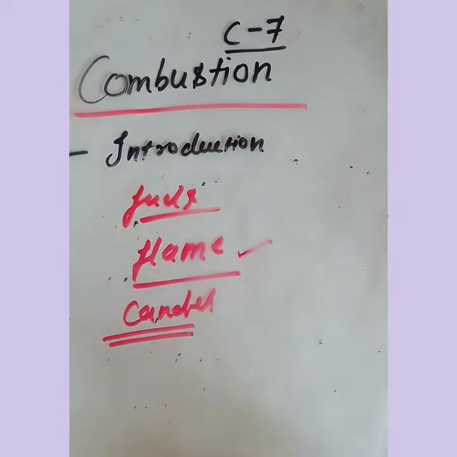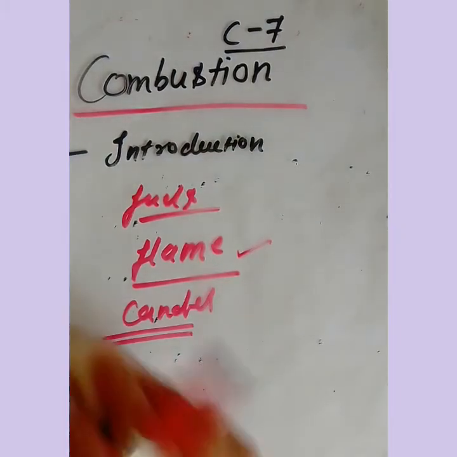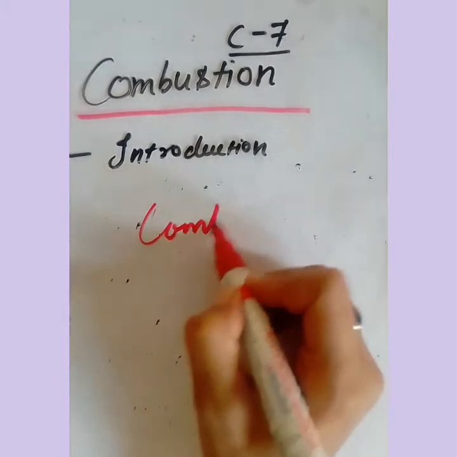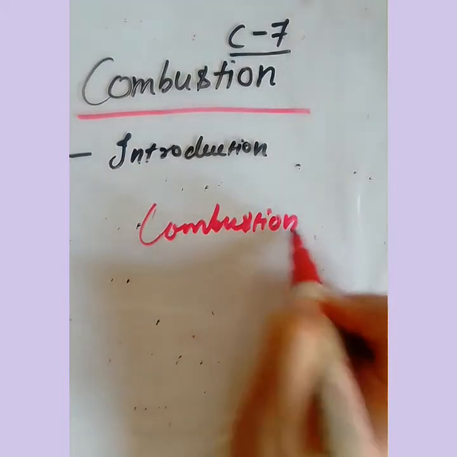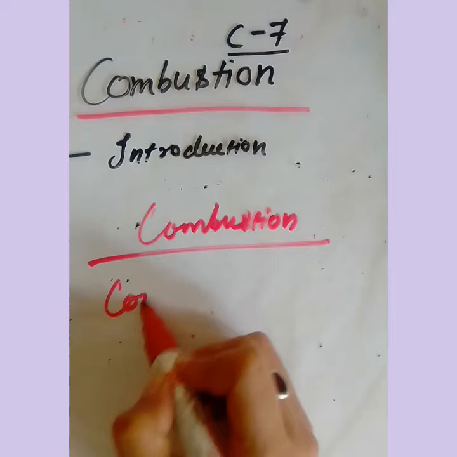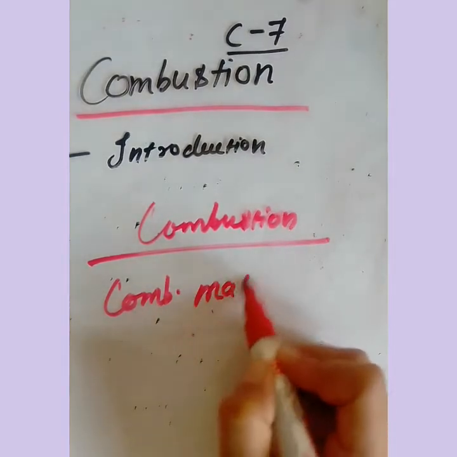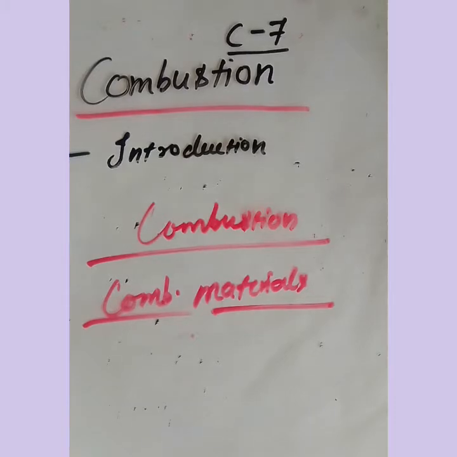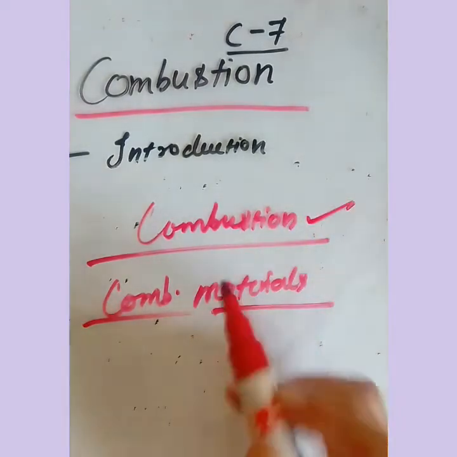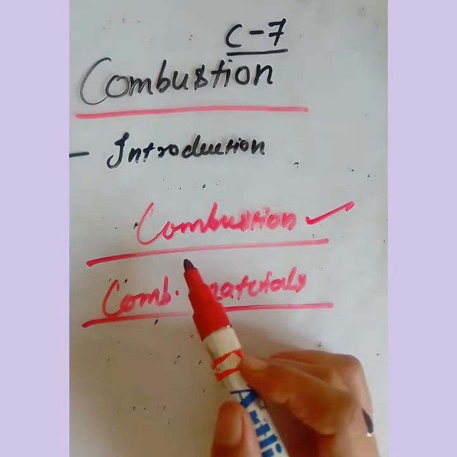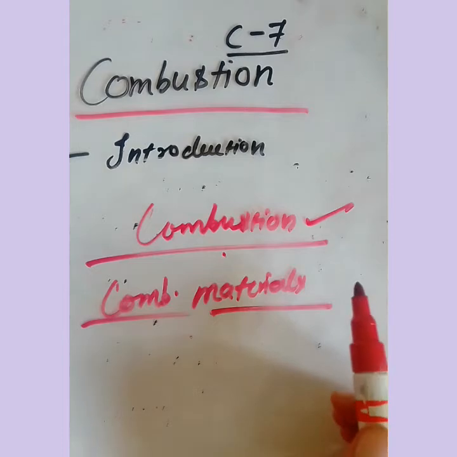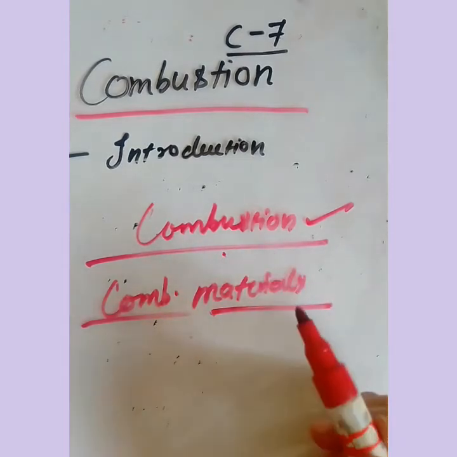Now what is combustion and what are combustible materials? So combustion is simply a chemical process in which a substance burns in air with oxygen and produces heat and light energy. That process is called combustion.